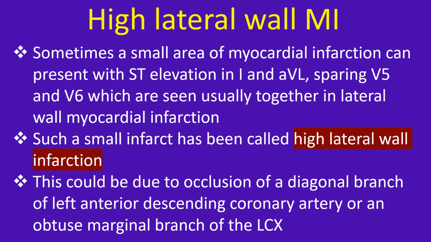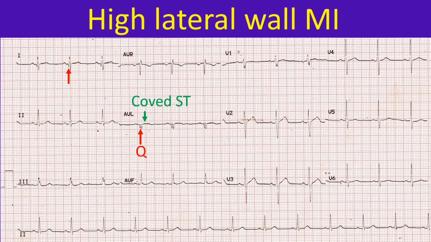Sometimes a small area of myocardial infarction can present with ST elevation in 1 and AVL, sparing V5 and V6, which are usually seen together in lateral wall myocardial infarction. Such a small infarct has been called high lateral wall infarction. This could be due to occlusion of a diagonal branch of the left anterior descending coronary artery or an obtuse marginal branch of the left circumflex coronary artery. ECG showing high lateral wall infarction. Q waves are seen in 1 and AVL but not in V5 or V6. Curved ST segment elevation, minimal, and shallow T inversion are seen in AVL.